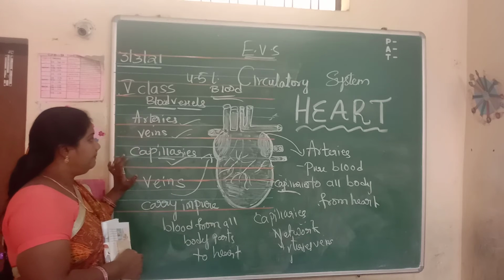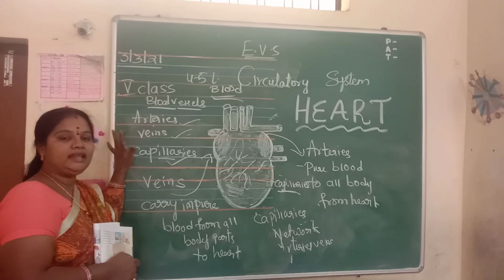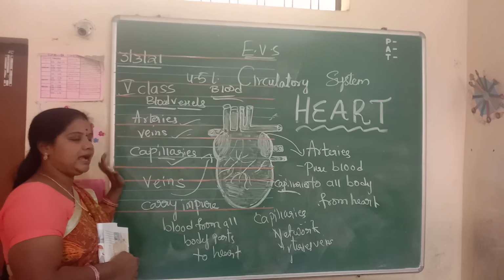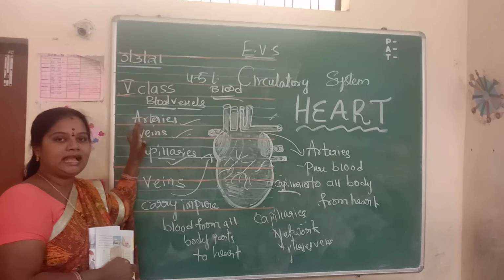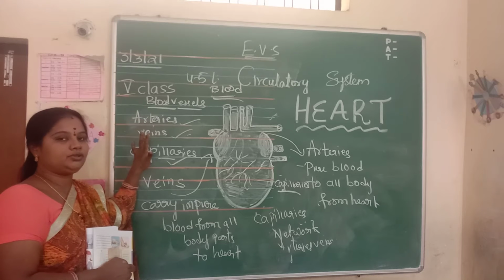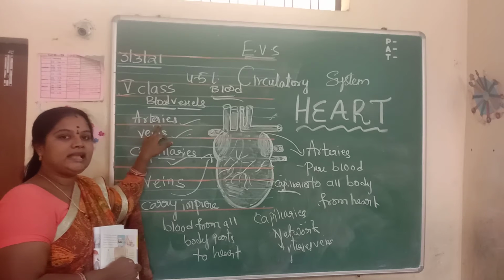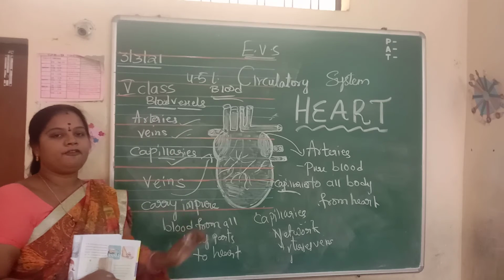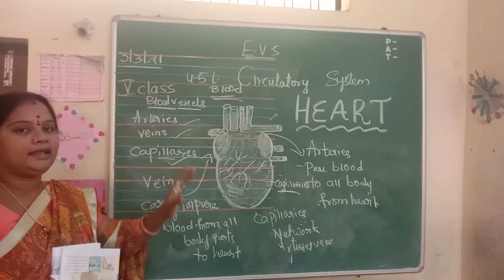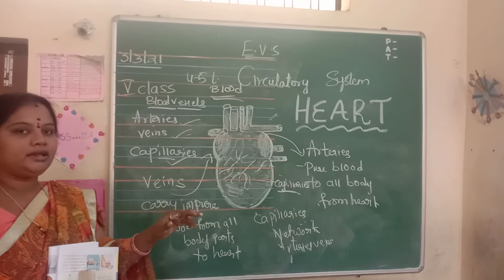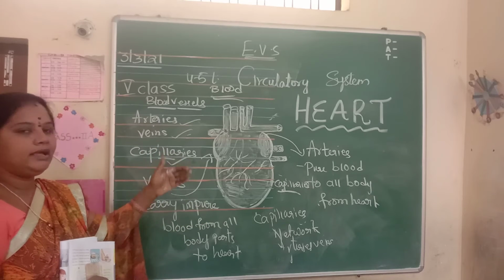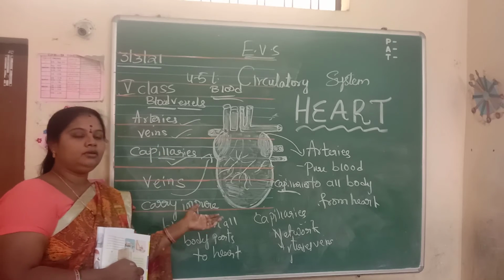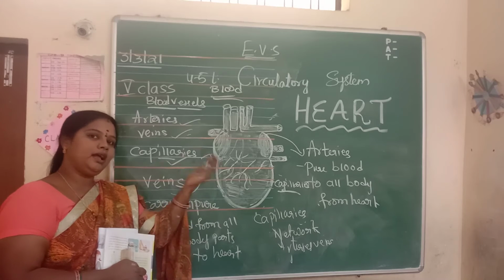Blood vessels are veins, arteries and capillaries. Veins carry the impure blood from all the parts to the heart. Arteries carry pure blood from the heart to all the parts, and capillaries perform as a network between these veins and arteries to send the blood from the heart to the parts and from the parts to the heart.